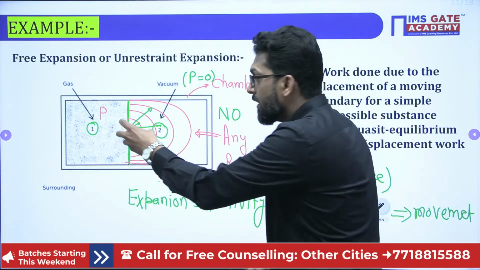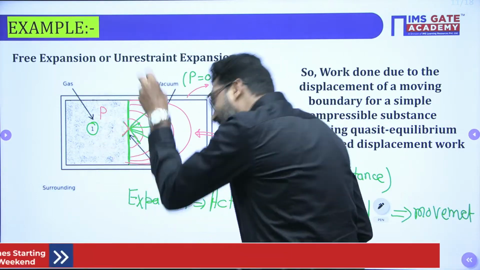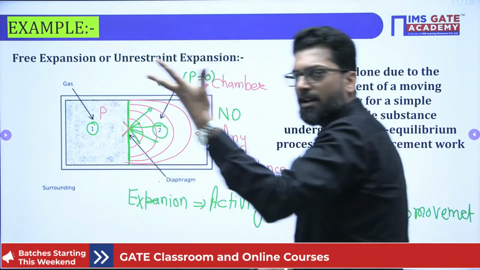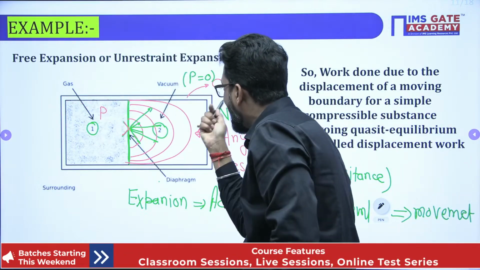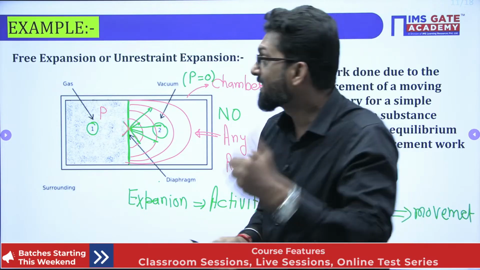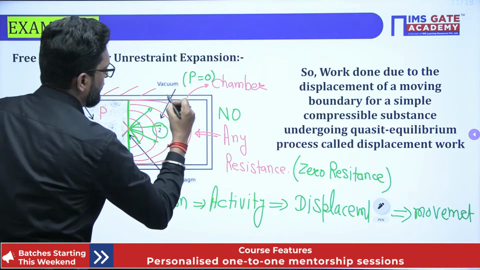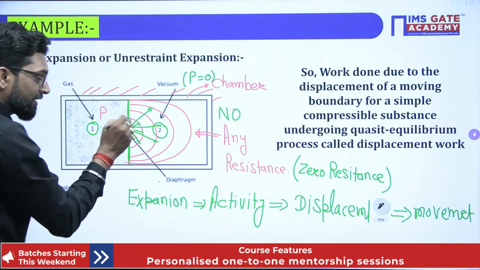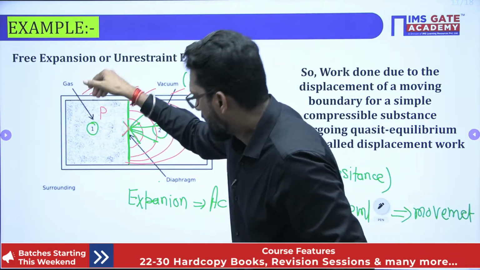Yes or not? The system will expand. But during the expansion, there is no work transfer. And if the chamber is insulated, there is no heat transfer. So what is the characteristic? See, if this chamber is insulated, in this condition also there is no heat transfer. That means if there is expansion, the temperature will reduce.